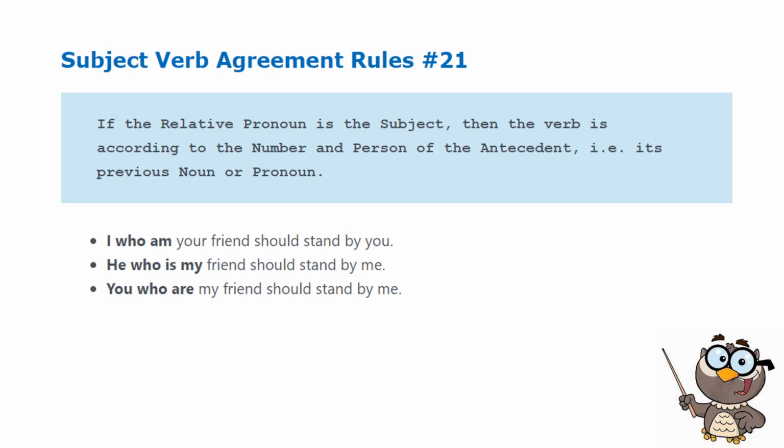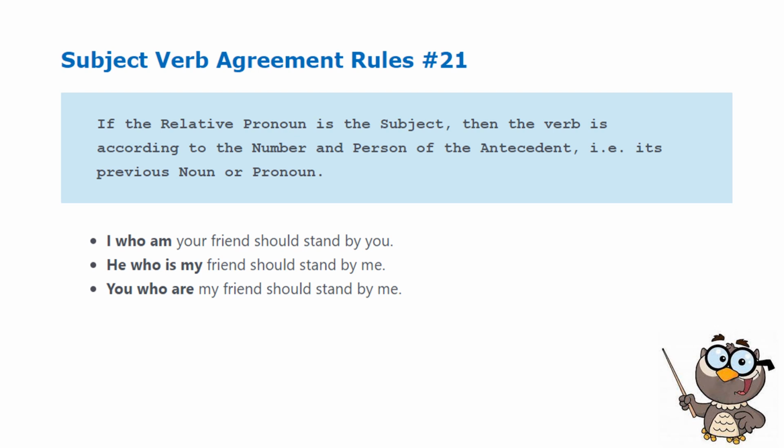Rule 21. If the relative pronoun is the subject, then the verb is according to the number and person of the antecedent, that is, its previous noun or pronoun. Example: I, who am your friend, should stand by you. Number 2: He who is my friend should stand by me.